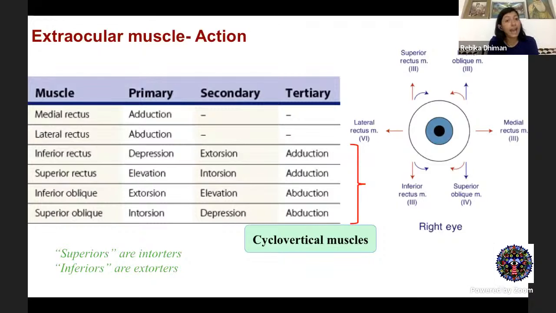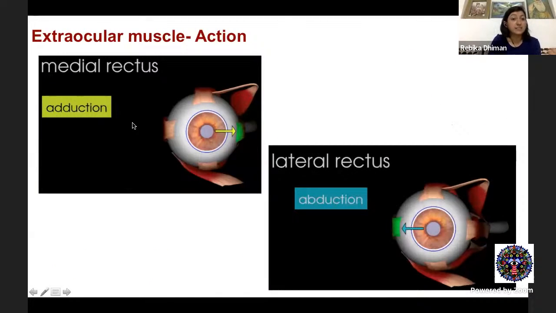Now, coming to the actions of the extraocular muscles, starting with the horizontal recti. I have divided this as primary, secondary, and tertiary. What is primary? It's when the head is straight and your eyes are looking in the straight ahead gaze. That's the action in primary position. The medial rectus and lateral rectus mostly act in their respective directions only, so they essentially just have primary actions. The medial rectus acts as an adductor, and the lateral rectus acts as an abductor.